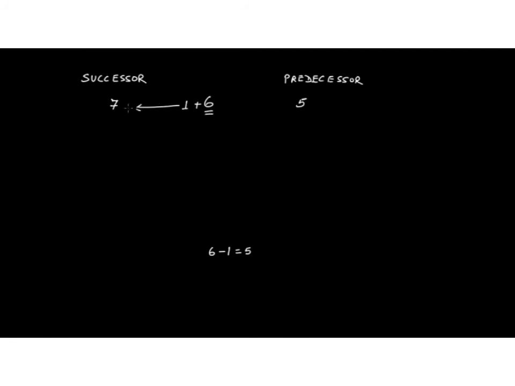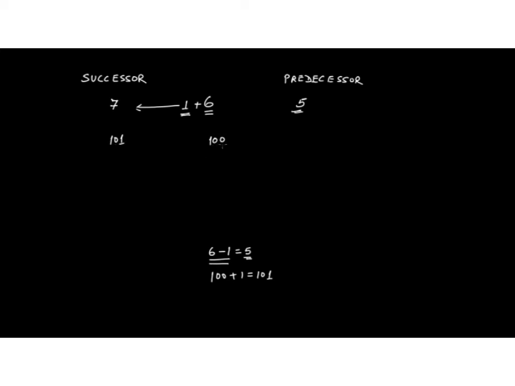The successor of 6 is 7 because you added 1, and the predecessor of 6 is 5 because you subtracted 1. Same way, if you are given 100 and asked for the successor, you add 1 to 100 and get 101.